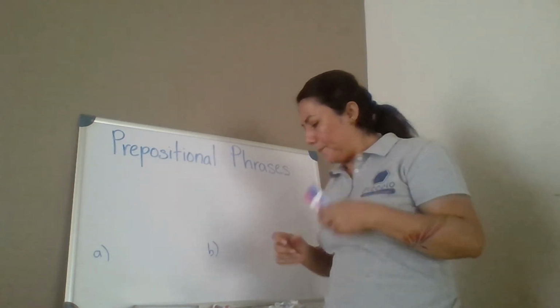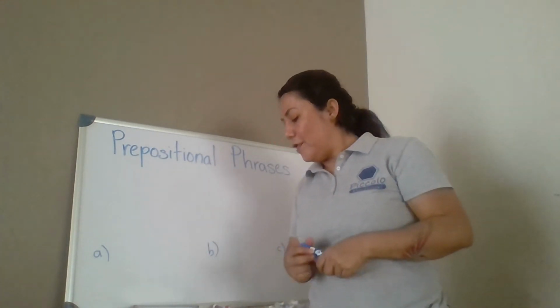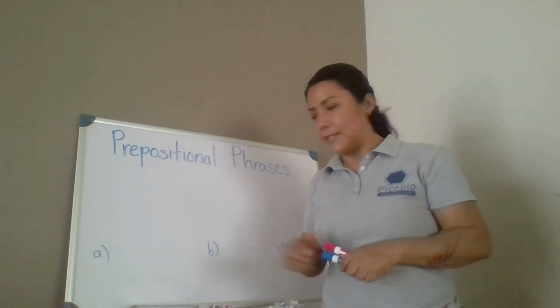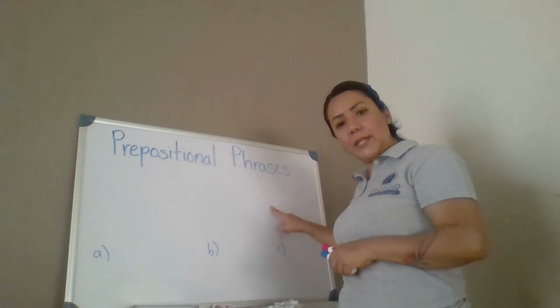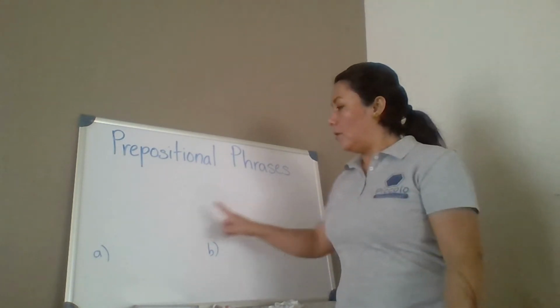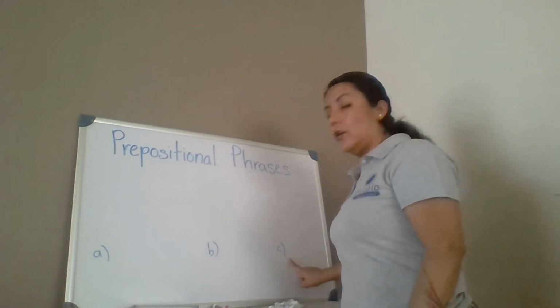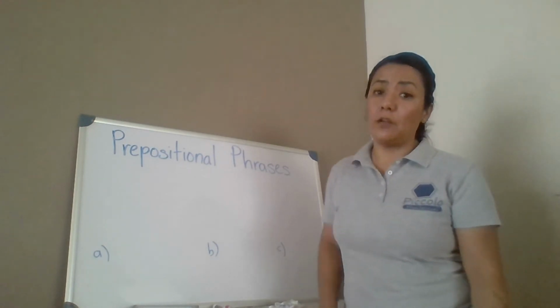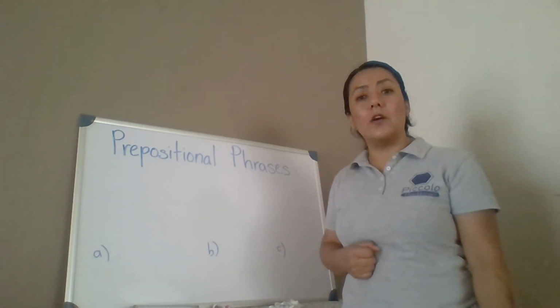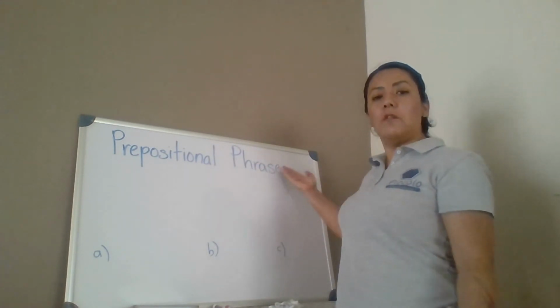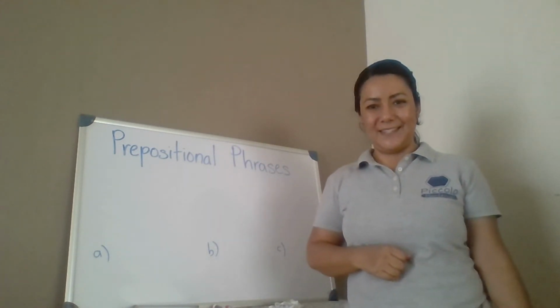At what? At the end of the street. Underline at the end of the street. Now, which letter says at the end of the street? Circle that letter because that is the correct prepositional phrase in the sentence.